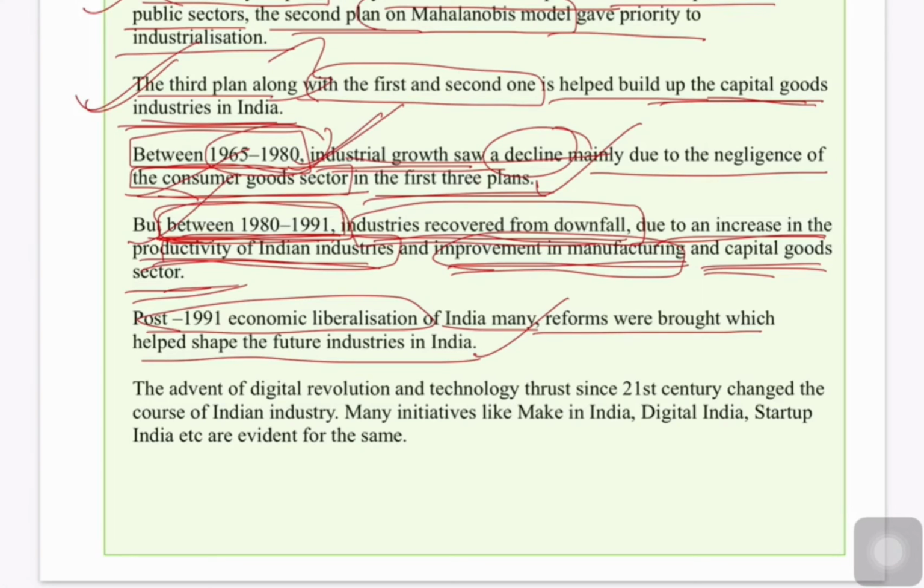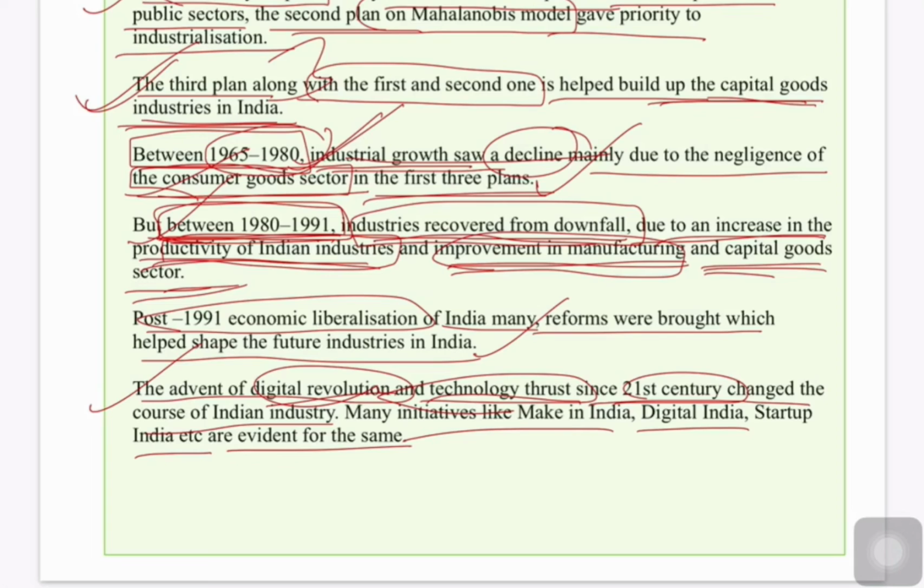Next, the advent of digital revolution and technology thrust since the 21st century changed the course of Indian industry. Many initiatives like Make in India, Digital India, Startup India, etc. are evident for the same. So with the advent of digital revolution and technology thrust since the 21st century, the Indian industry has changed its course from being production based to moving towards productivity based.